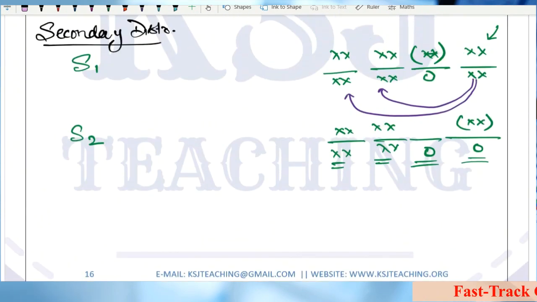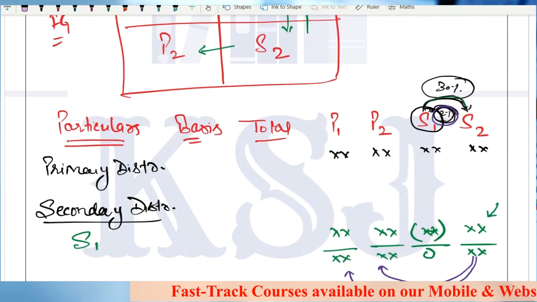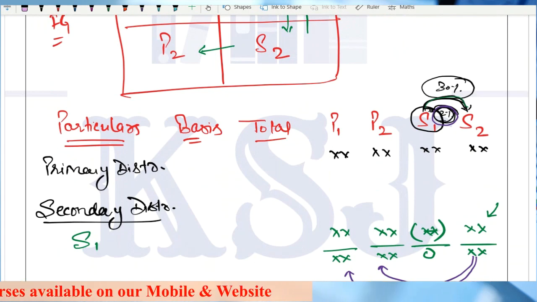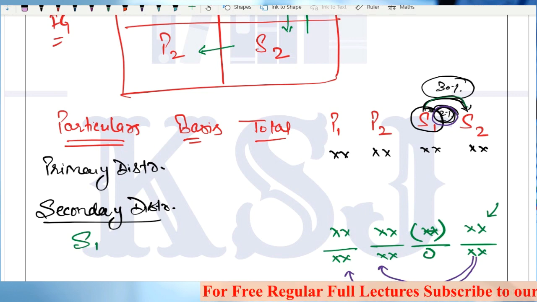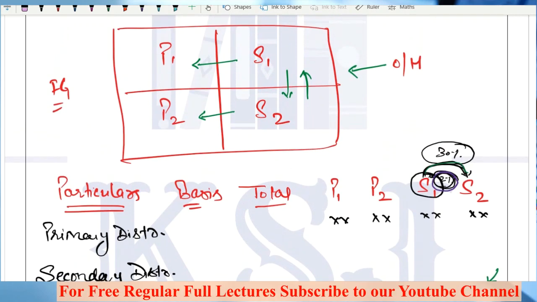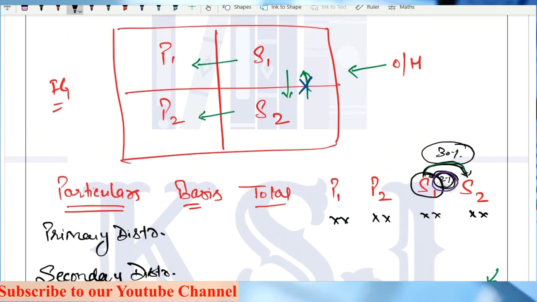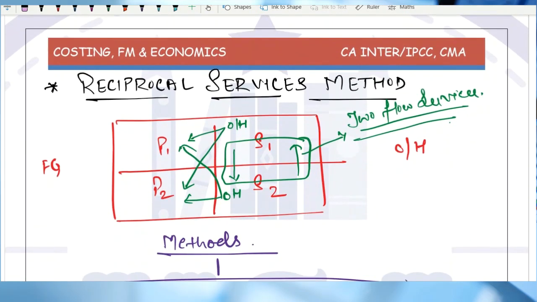What is the difference with the step ladder method, in which one service department is providing services to another department but is not taking services, or is taking only negligible services from the other service department, right? This is a one-way flow. S1 is providing services to S2 but is not taking services from S2. This is the case in the step ladder method, and in reciprocal, it is a two-way flow, right?